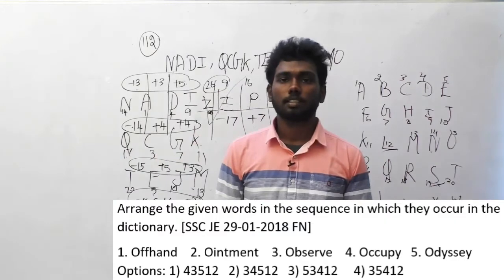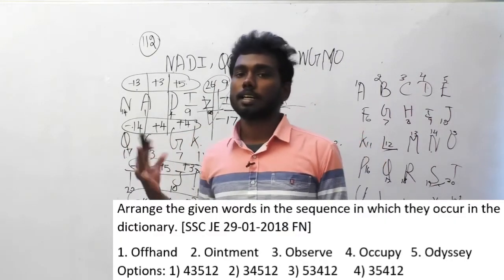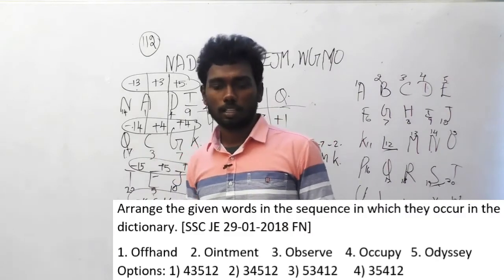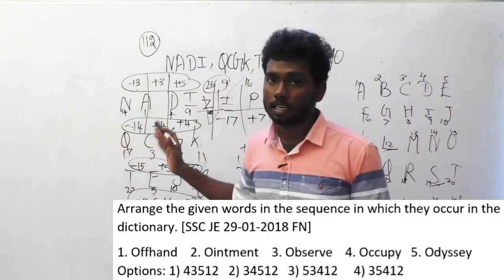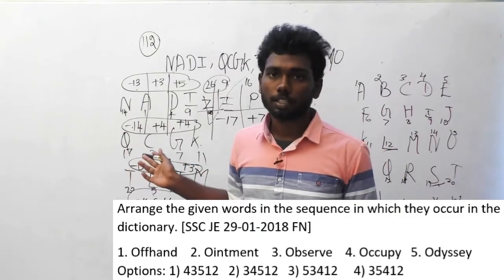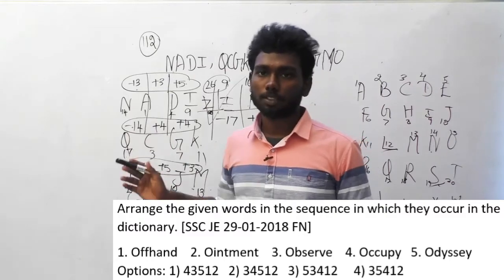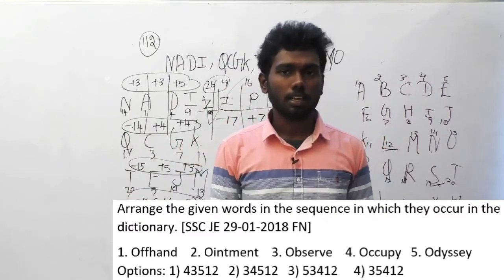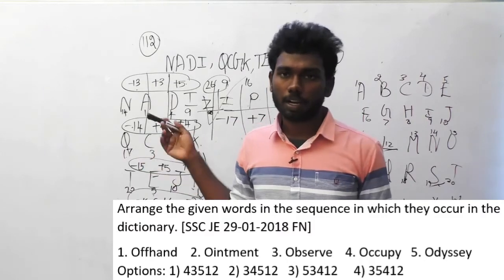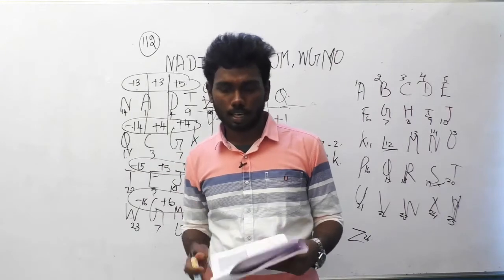This also, if you write down each and every word and just rearrange it, you can find the dictionary order easily. I will again say the answer and move on to the next question because these are easy questions. If I solve each and every question, we can't complete all the previous questions. This doesn't need any clue. You just have to use your brain and solve this. The answer for this is 34512. Option B is the answer.